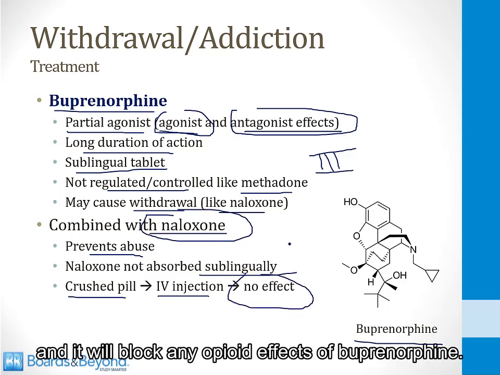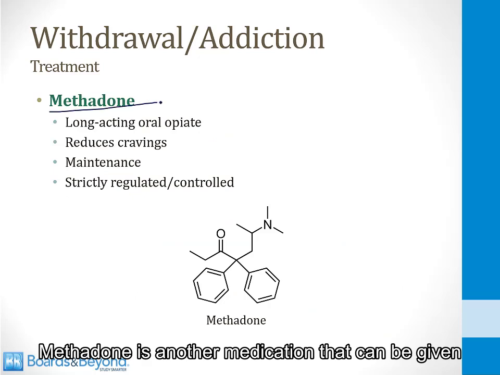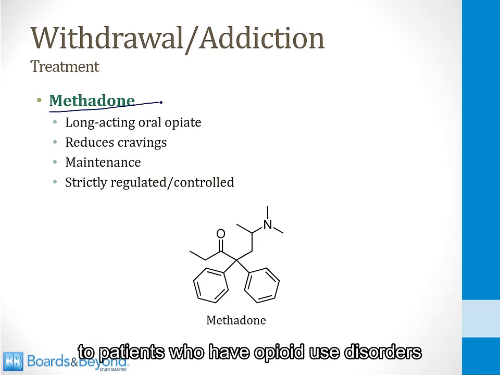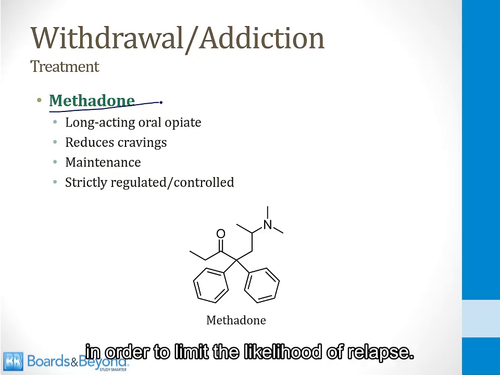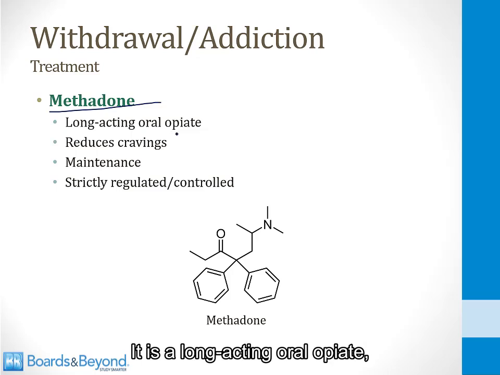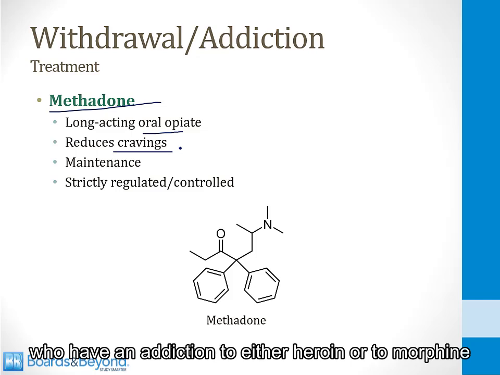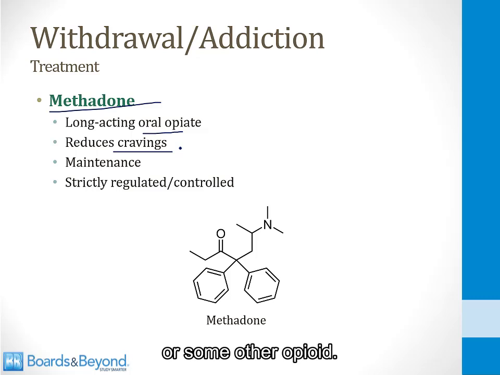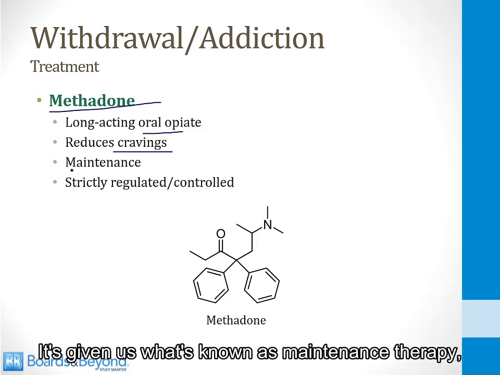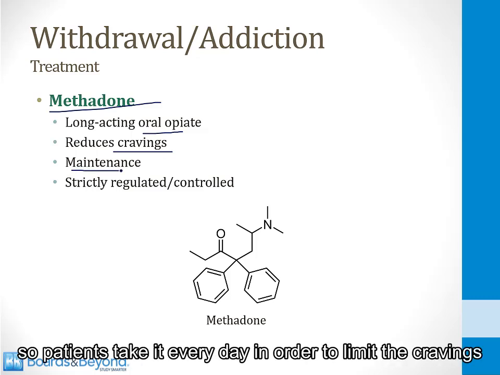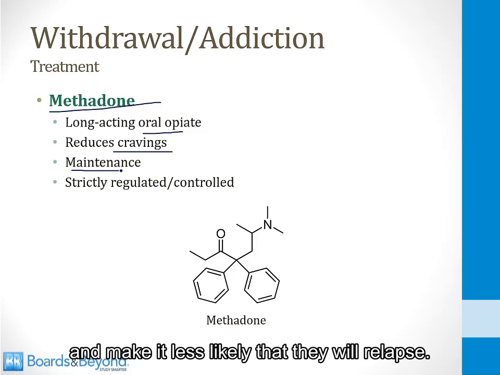Methadone is another medication that can be given to patients who have opioid use disorders in order to limit the likelihood of a relapse. It is a long-acting oral opiate, and it reduces the cravings among people who have an addiction to either heroin or to morphine or some other opioid. It's given as what's known as maintenance therapy, so patients take it every day in order to limit the cravings and make it less likely that they will relapse.